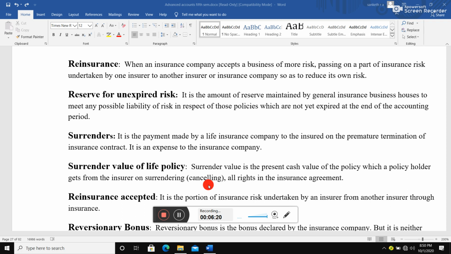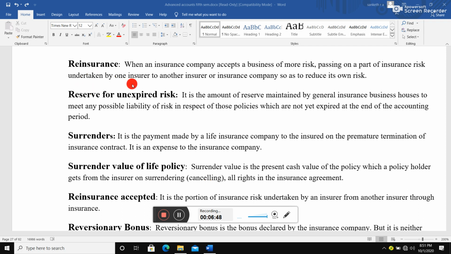So here an insurance company is going to take an insurance policy in another company to compensate the losses of the persons who are paying a premium in their company. Here A is also an insurance company, and C is also an insurance company. To cover B's losses, A doesn't have enough money. So what will he do? He will take an insurance policy from another company called C. So that is called reinsurance.